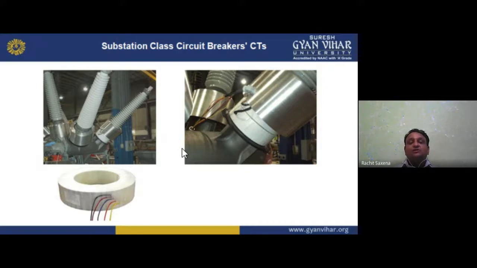In a step-up transformer, the primary winding has few turns, but the secondary winding has a large number of turns. So in this CT, we have 1 turn, or less than 1 turn, in the primary winding, and a large number of turns in the secondary winding, and we connect an ammeter to measure the current. Basically it steps down the current level for measuring purposes in the ammeter. Here I am showing you a disc type CT, which can directly fit in the substation class.